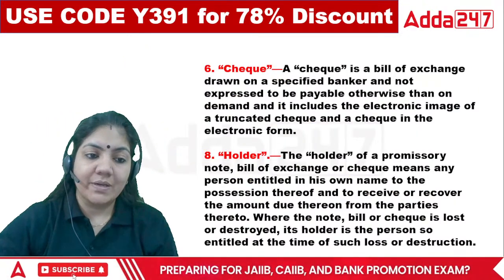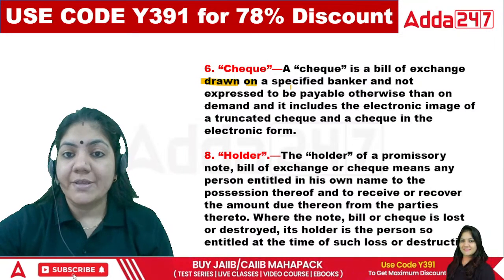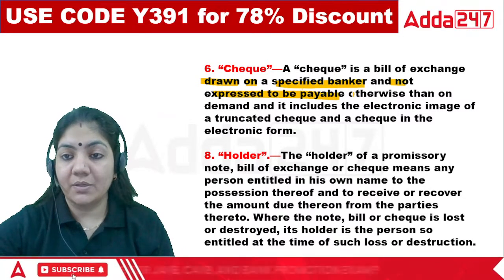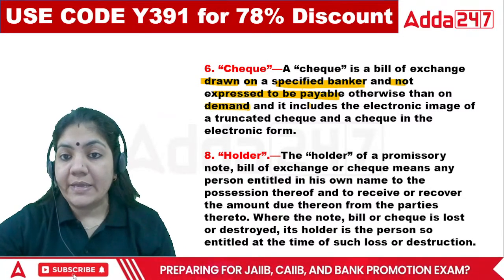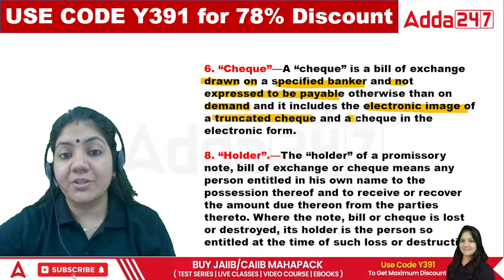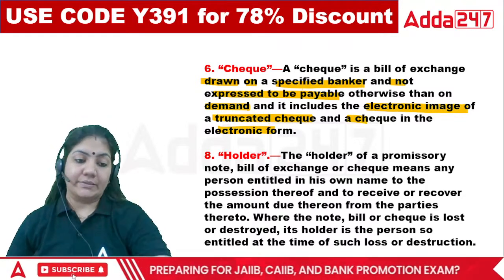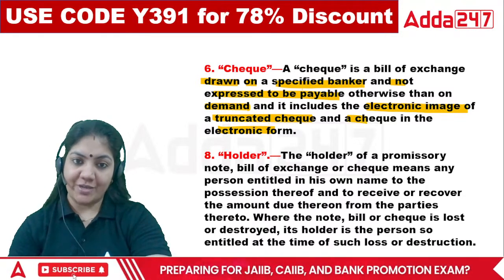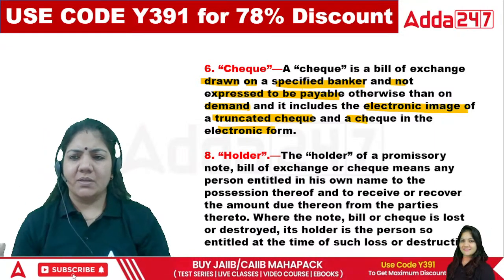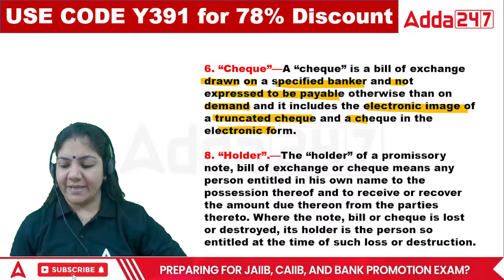Next, what is a check? A check is also a kind of negotiable instrument. It is drawn on a specified banker, not expressed to be payable otherwise than on demand. It includes the electronic image of a truncated check and the check in electronic form also. As we know, if we see the definition of check, right? So what is a check basically?